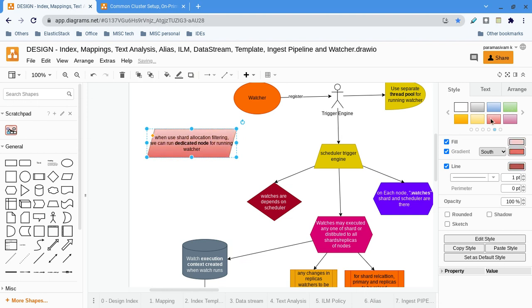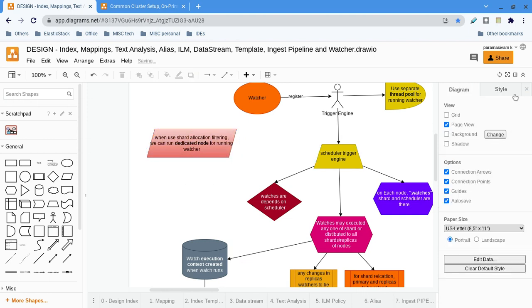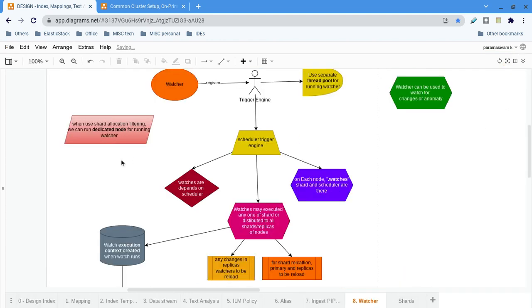Okay. So in that case, you can put in the dedicated node. What they are saying now is that we have to use shard allocation filtering. I don't know exactly about shard allocation filtering. But if you are using shard allocation filtering, then in that cluster you can have a dedicated node for watcher execution.